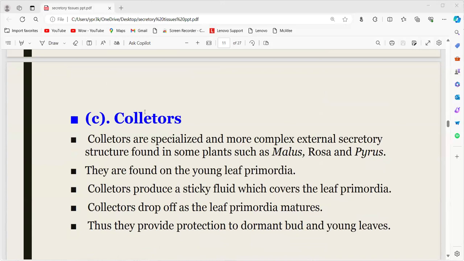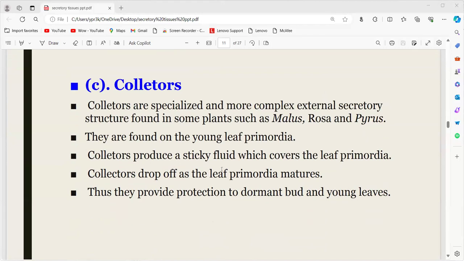Another example for glandular trichomes is the collectors. These collectors are specialized external secretory structures which are found in some plants like Malus and rose, on the young leaf primordia. The collectors produce a sticky fluid which covers the leaf primordia. When we touch some plants, some sticky nature is observed. This is due to the presence of these collectors. The collectors drop off as the leaf primordia matures.